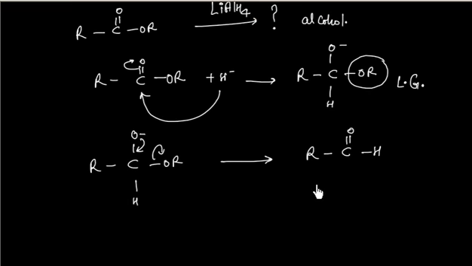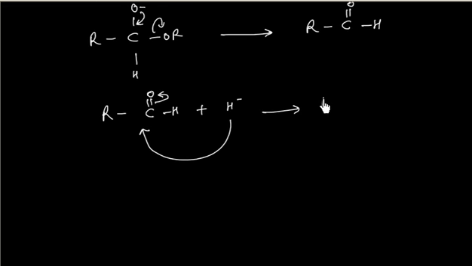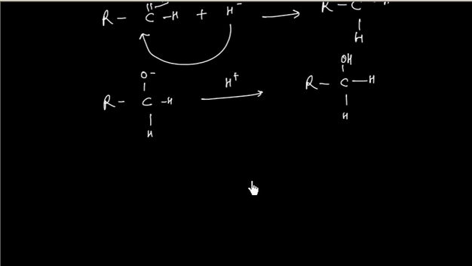And aldehyde can be further attacked by H minus. So we have aldehyde, we have H minus. This H minus can attack on this carbonyl carbon. So we will have RCO minus, hydrogen, hydrogen. Now next step, if I do protonation, then we will get a primary alcohol. So this is 1 degree alcohol.